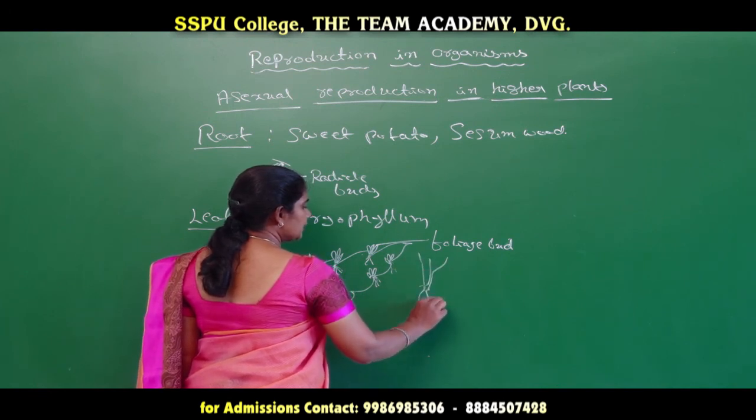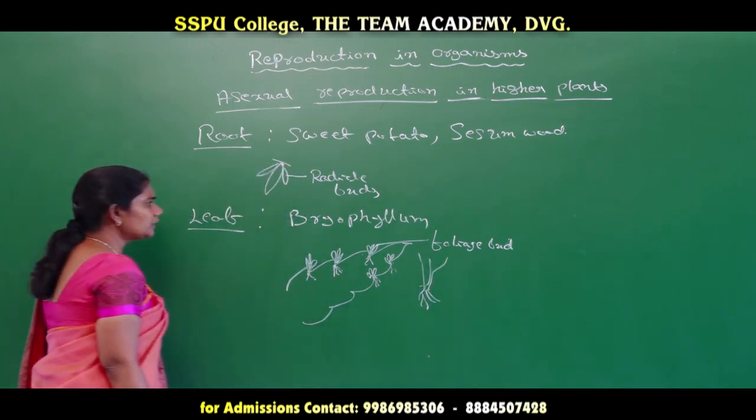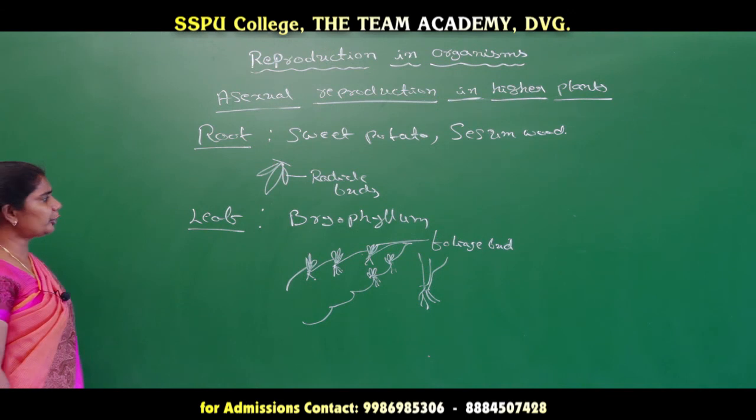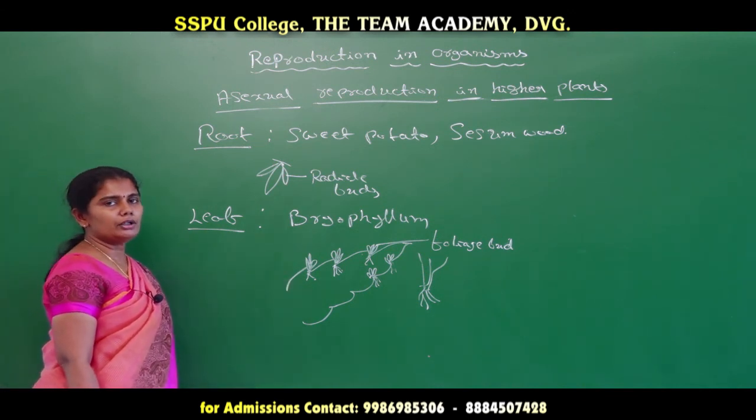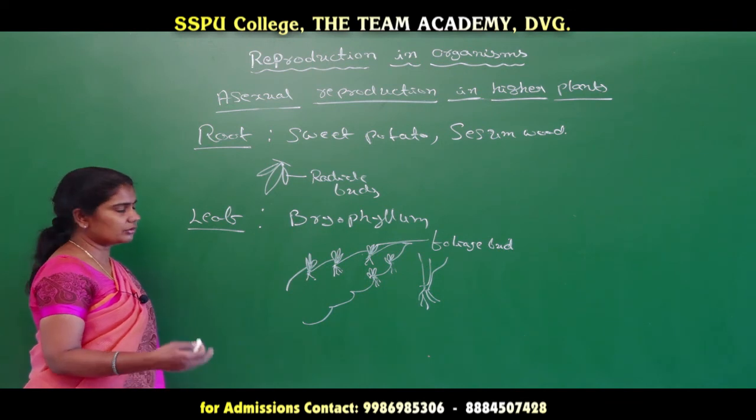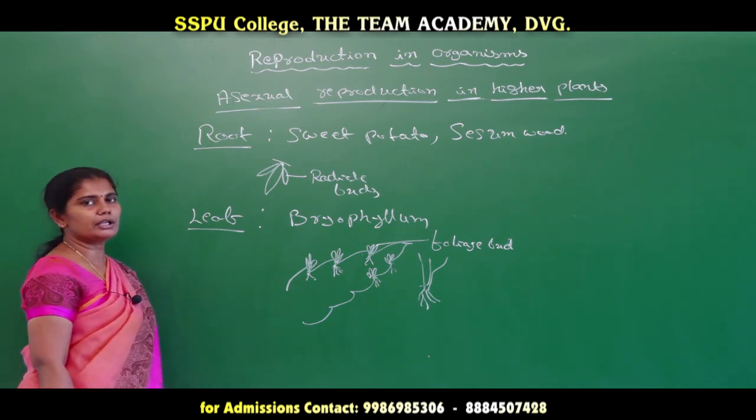So when we take an example of bryophyllum, these particular leaves also participate in the formation of a new plant. So that's why these are also considered as one of the vegetative